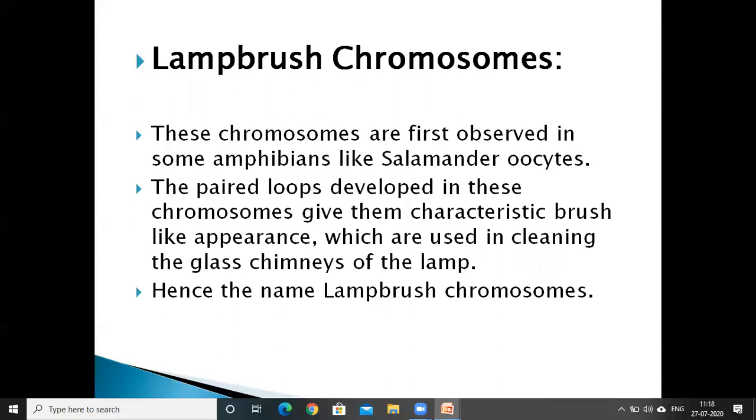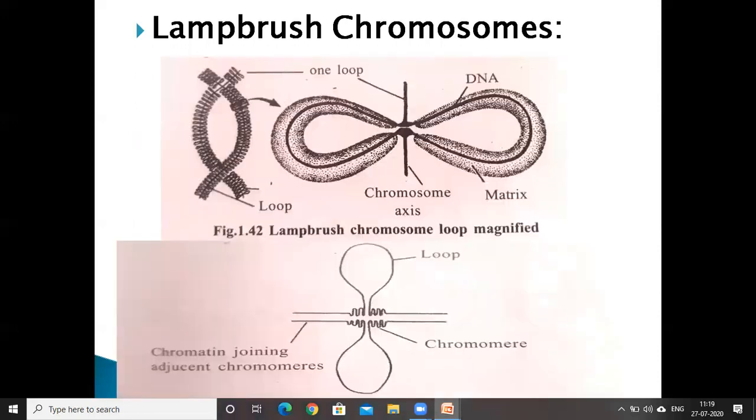The main character of these lampbrush chromosomes is the paired loops. It consists of loop-like structures on either side of the axis. You see, this is the image of lampbrush chromosomes.